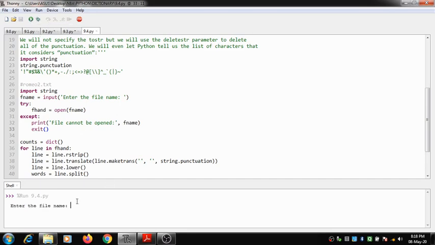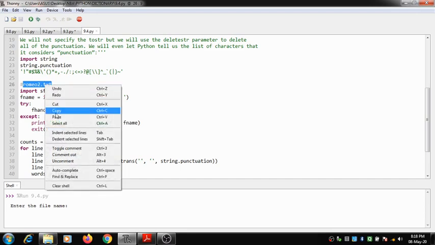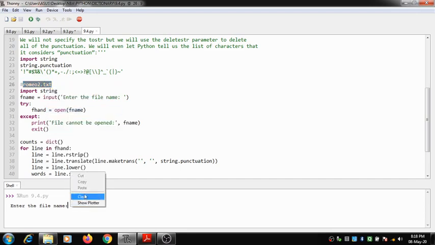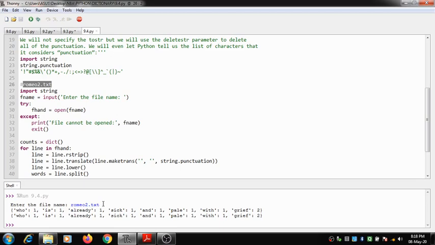So I have created a file called romeo2.txt. This file contains punctuation marks which were not present in the earlier file. So I type it, and when I execute, you can see even the file contained punctuation marks.